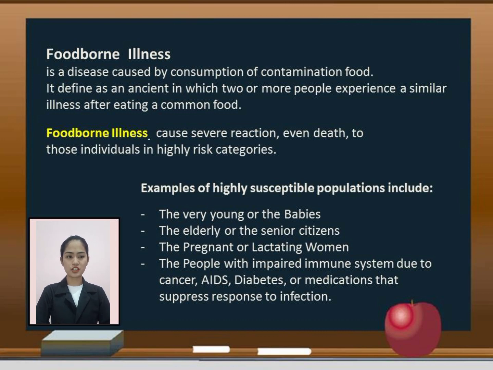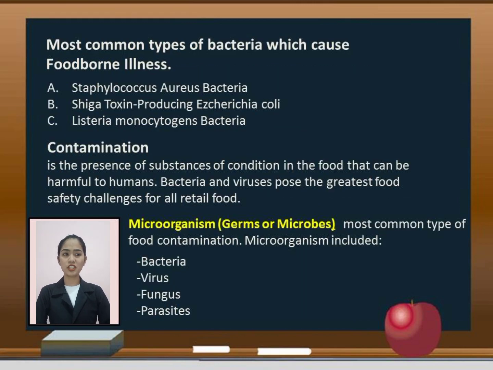For example, highly susceptible populations include the very young or the babies, the elderly, the senior citizens, the pregnant or lactating women, and the people with impaired immune system due to cancer, AIDS, diabetes, or medication that suppresses the response to infections. The most common types of bacteria which cause foodborne illness are Staphylococcus aureus, Shiga toxin-producing Escherichia coli, and Listeria monocytogenes bacteria. Contamination is the presence of substances or conditions in a food that can be harmful to humans.